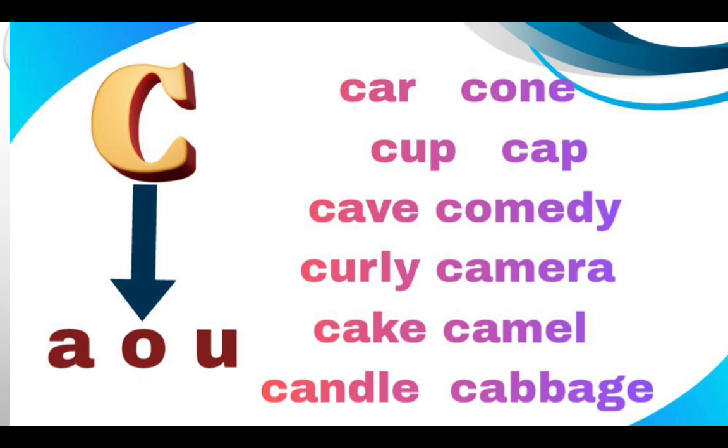Now the first word is car. Now here, since the second letter is A, we use K sound. So, car. Thus, whenever letter C is followed by A, O or U, we use the hard sound of C, that is K.